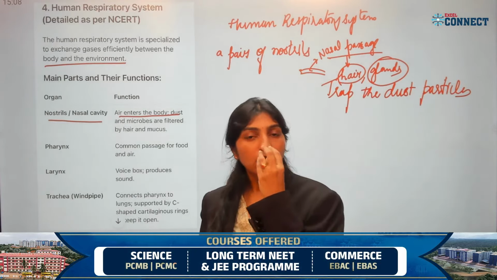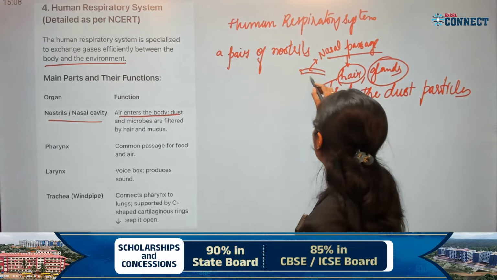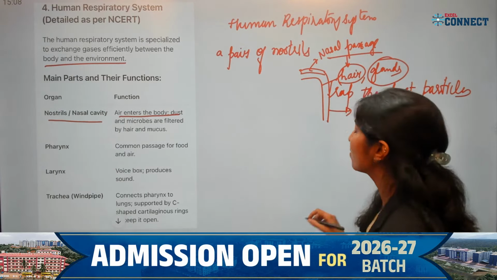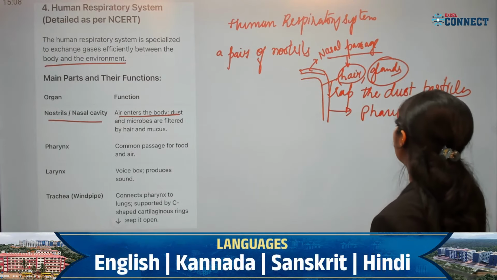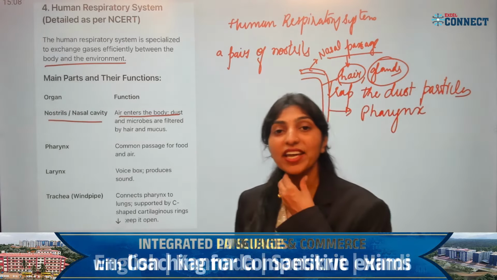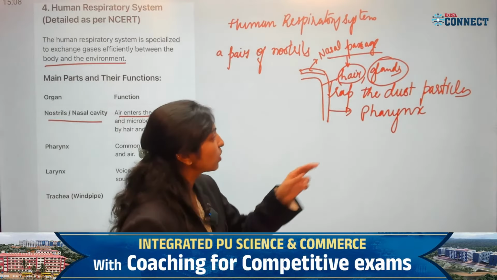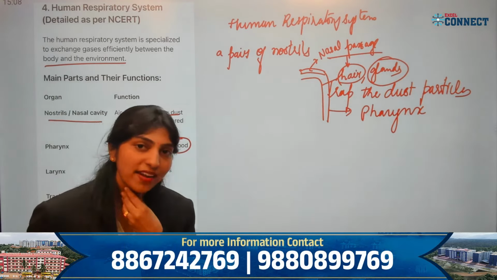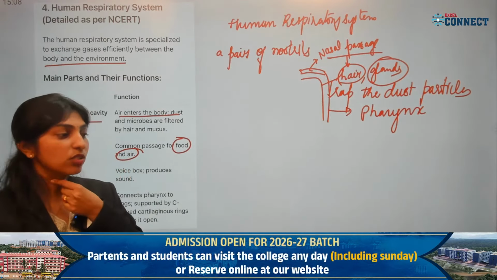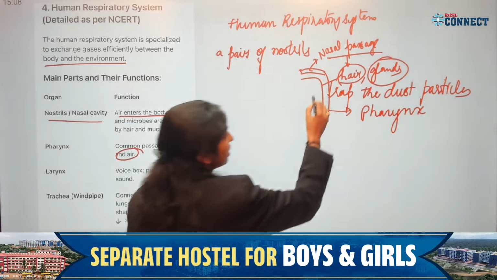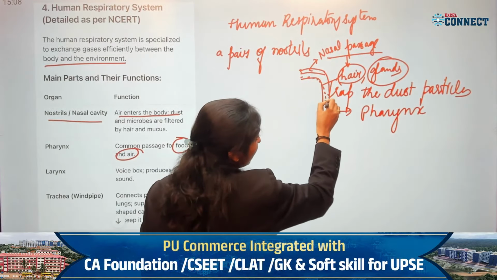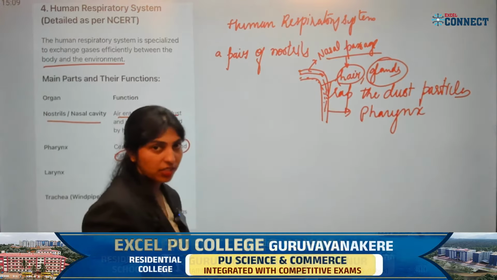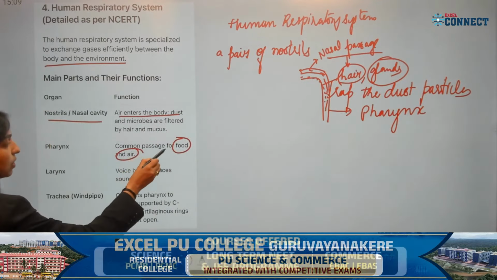Now, the air which enters the nostrils will move to the long tube-like structure called the pharynx. The pharynx, which is generally present here, is a common passage for food and air. That means the mouth also connects to the pharynx, and the nasal passage also connects to the pharynx. If this is the mouth, the food will enter the pharynx. At the same time, the air which has come here also moves to the pharynx. So, can we say the pharynx is a common passage for food and air?